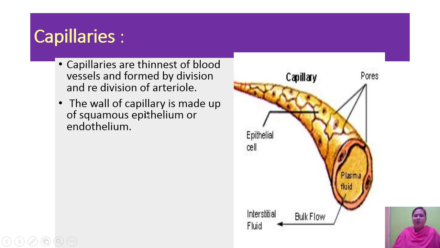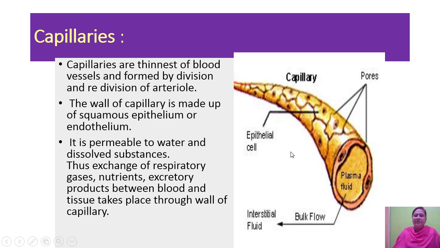The wall of the capillary is made up of squamous epithelium or endothelium. Now you can see the wall of the capillaries is made up of squamous epithelium or endothelium. Next, it is permeable to water and dissolved substances. Thus exchange of respiratory gases, nutrients and excretory products between blood and tissues takes place through the wall of the capillaries.